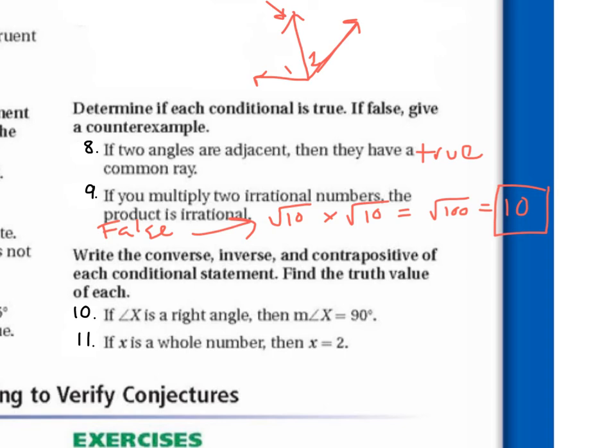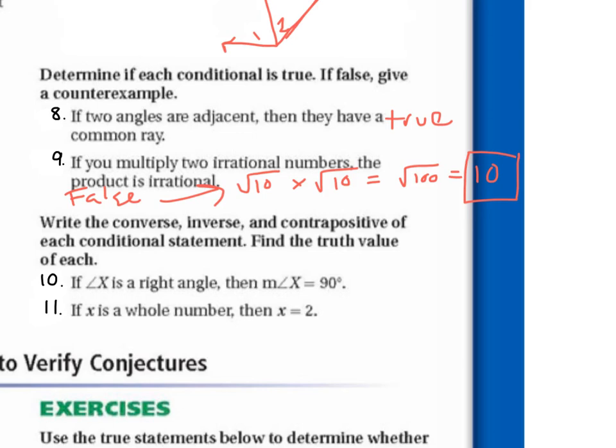For number 10, we're going to write the converse, inverse, and contrapositive of each conditional statement and find the truth value of each. So I don't really have enough space here to write it, but what would be the converse if angle x is a right angle, then the measure of angle x is equal to 90? Right, we just flip them. So if the measure of angle x is equal to 90, then angle x is a right angle. That's true. And that's true.